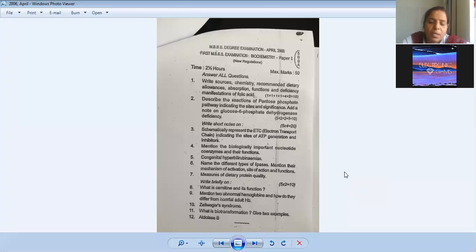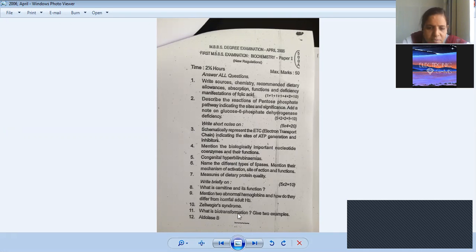Check the question paper, take the photograph. We have done folic acid, pentose phosphate pathway, electron transport chain, biologically important nucleotide coenzymes, congenital bilirubinemias, lipases, dietary protein, carnitine, abnormal hemoglobin, Zellweger syndrome. Biotransformation is nothing but xenobiotics. Only 2 examples are being asked, and aldolase B. Okay, that finishes our paper.